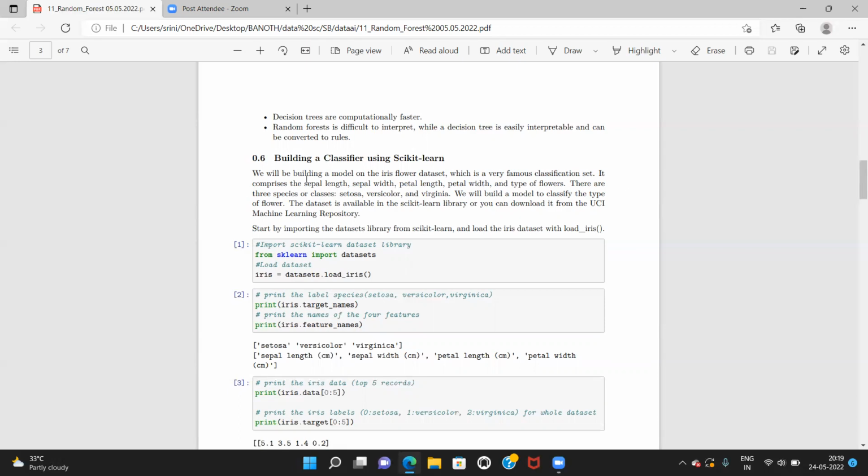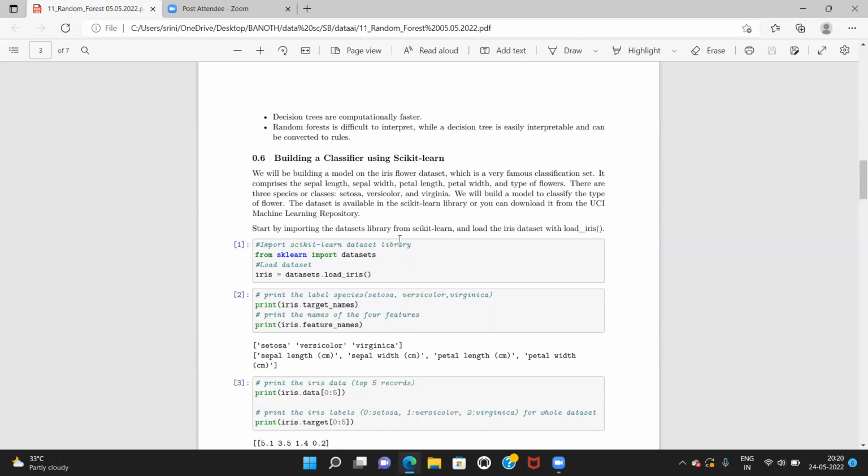There are three species or classes: Setosa, Versicolor, and Virginica. We will build a model to classify the type of flower. The dataset is available in the scikit-learn library, or you can download it from the UCI machine learning repository.